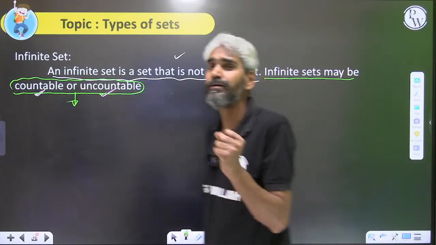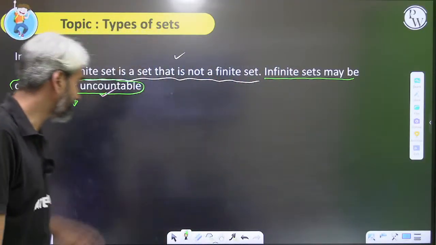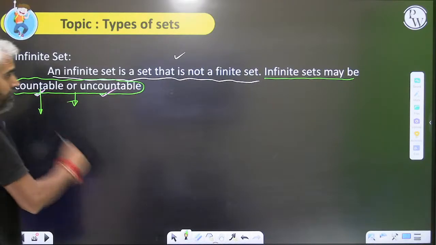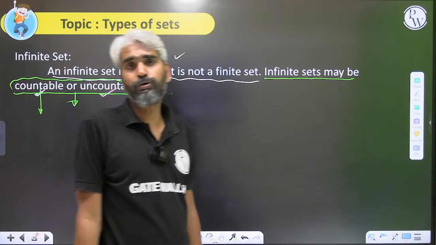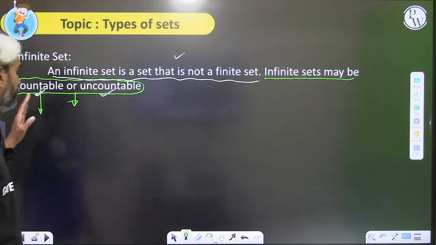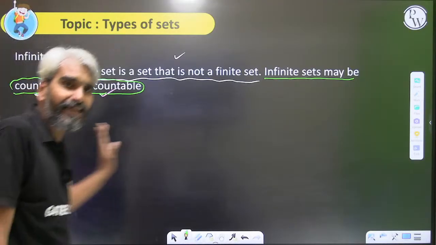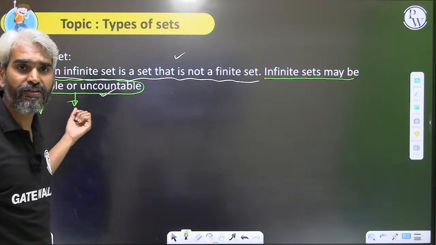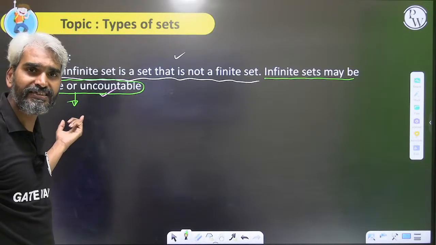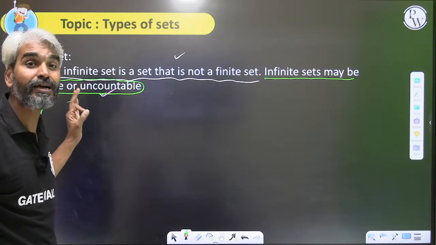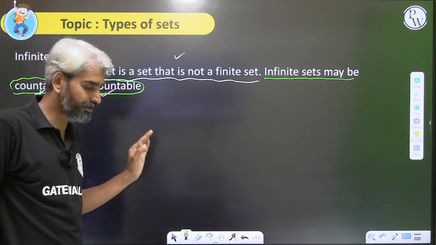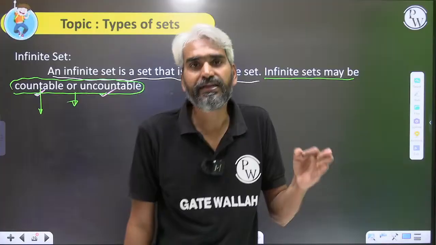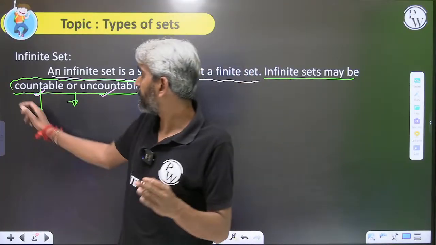But I can give you a small intuition of when I say that an infinite set is countable. If we can start the counting of the elements of the set, then that particular set is called a countable set. Please try to understand. If we can start listing the elements of the set, then it will become a countable set.